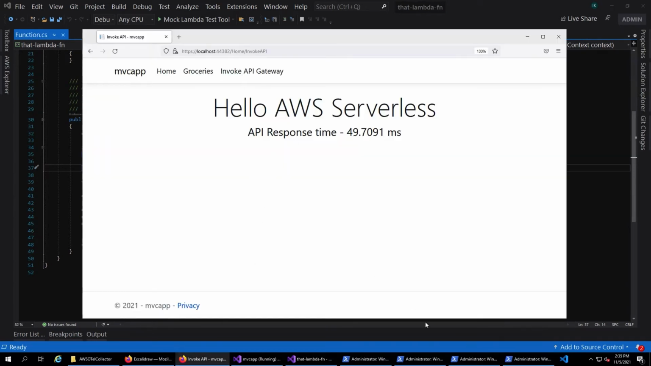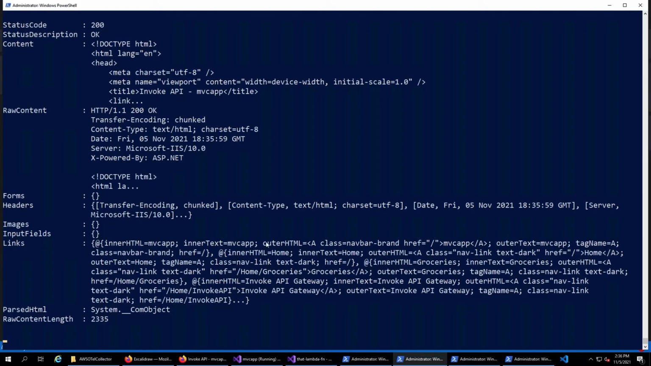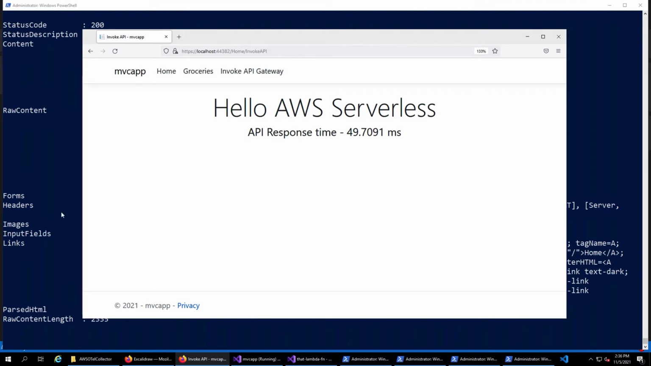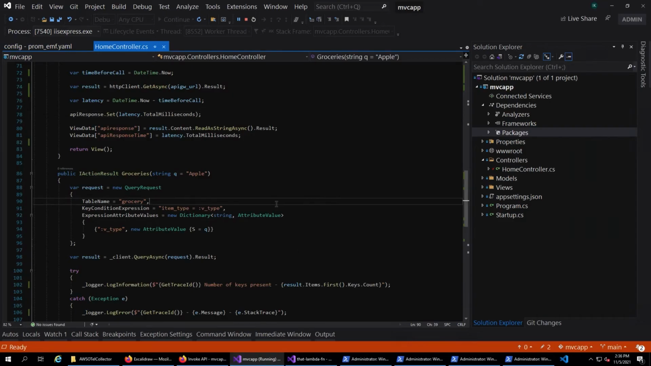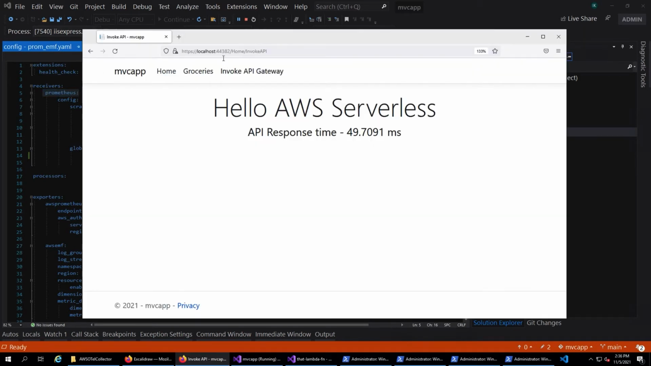I have a PowerShell script here that makes the API calls so we can collect metrics. But let me show you how the metric itself is collected. That is through the configuration here. This is the AWS Distro for OpenTelemetry Collector configuration. I have the receiver, which is Prometheus, the Prometheus receiver config here, because the metrics are in Prometheus format, and I'm scraping the local endpoint, localhost 44382, because that is the endpoint.